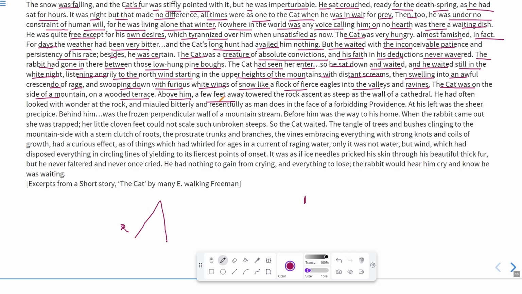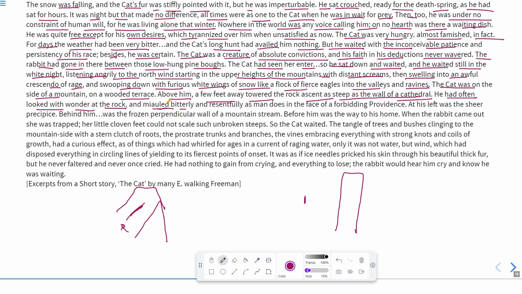Above him a few feet away means at a particular distance there was a rock or a mountain-like figure, rock ascent as steep as a wall of a cathedral. It means it was in a vertical manner. The steep rock was ascending over there. Wall of a cathedral means church. He had often looked with wonder at the rock. So he was looking at the rock and looking somewhere else,